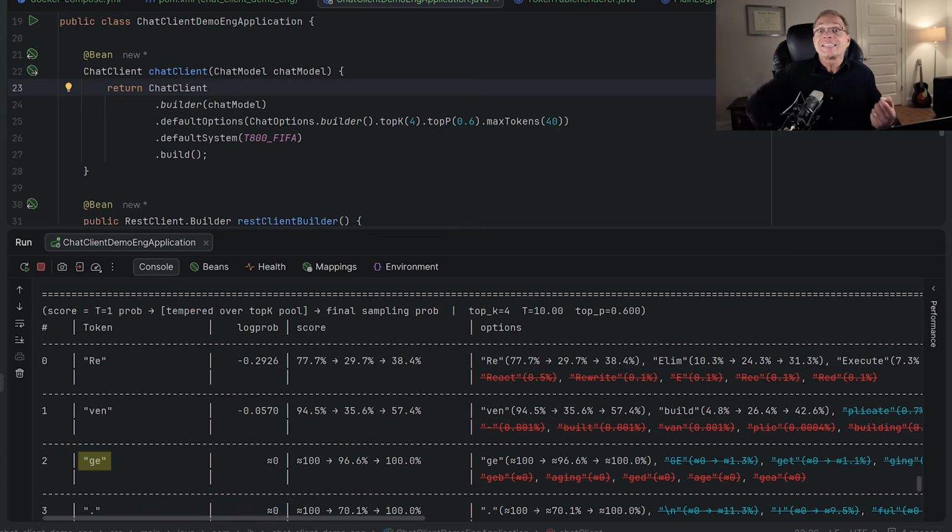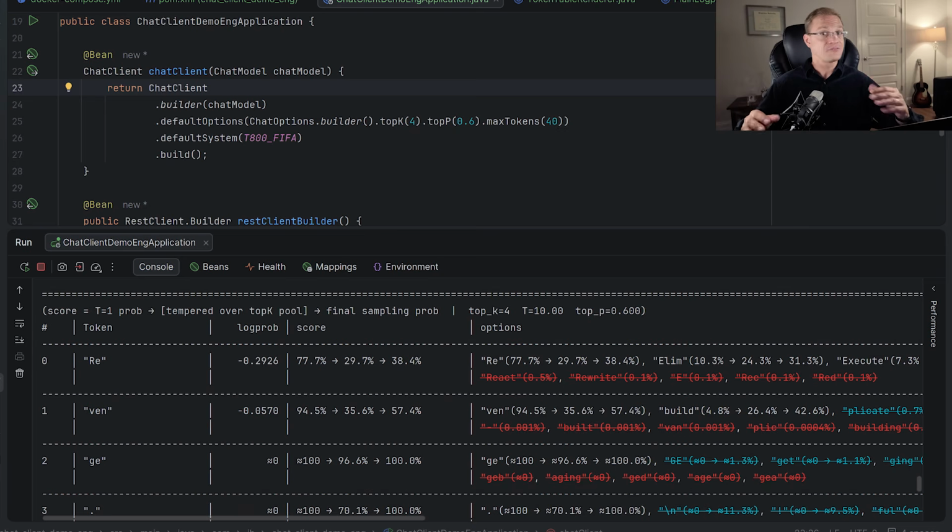The token G had such a high initial score that it not only survived top K, but still remained above 95% even after temperature of 10 was applied to it. It alone exceeds the top P threshold, and as it's the only token left after normalization, it takes 100% of the wheel. Top P defaults to 0.9 in Ollama and 1 in the OpenAI API. Top P 1 means filter nothing, as we consider all 100% of options we have.